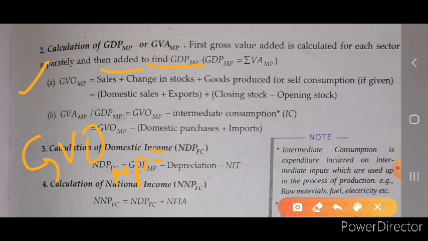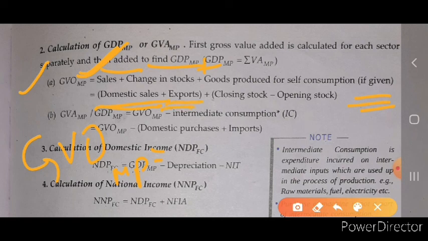So to calculate GVO MP, it is sales plus change in stock plus goods produced for self consumption, if given. Okay, whatever goods are produced by the producer or by all the three sectors for their self consumption, we will also include it to calculate the national income. Okay, and then when the sale is not given, here we can also take the domestic sales plus export.